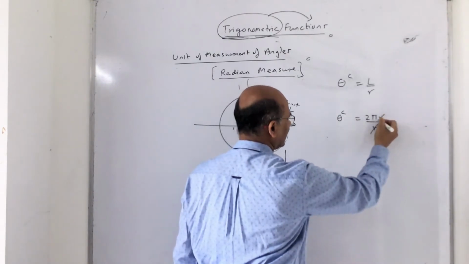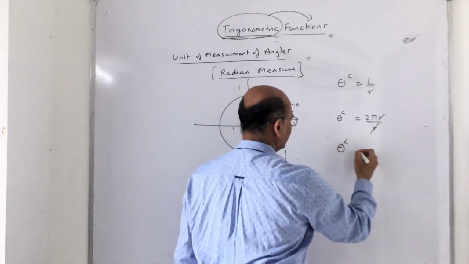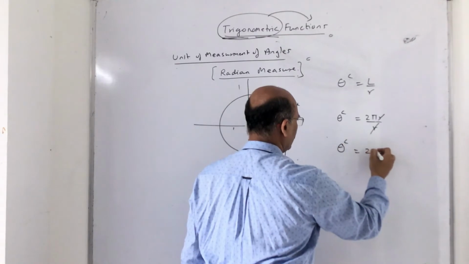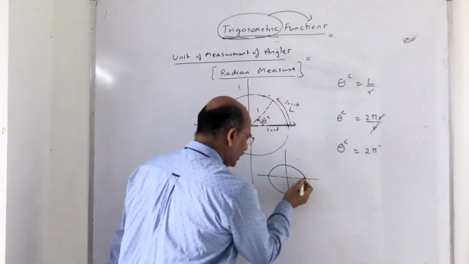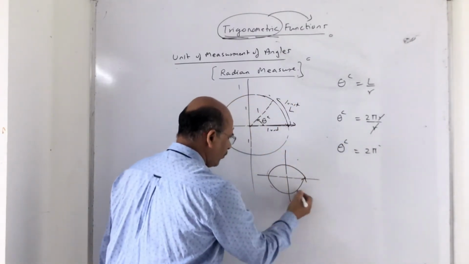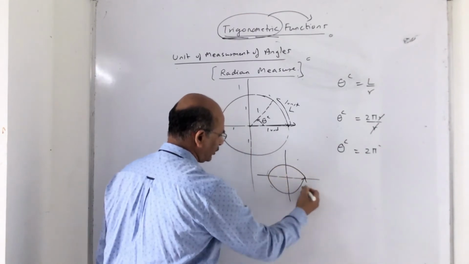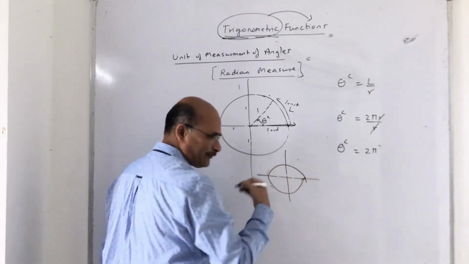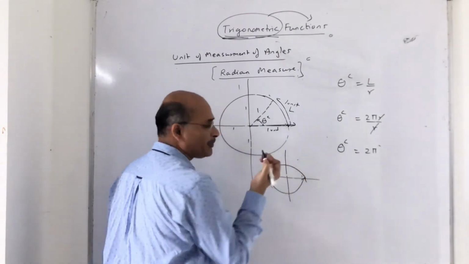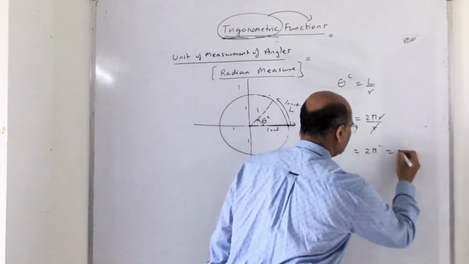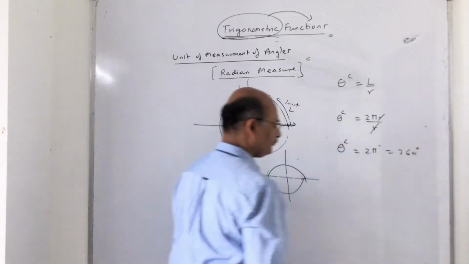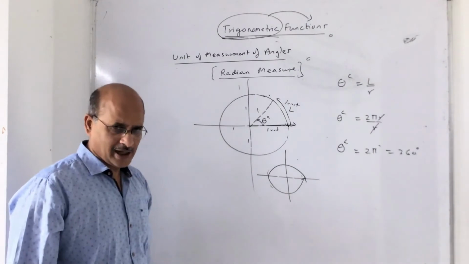So r gets cancelled, and theta radian is nothing but 2 pi. Now, if I say in degree, what is this one rotation? How many degrees? 360 degree. Agree or not?